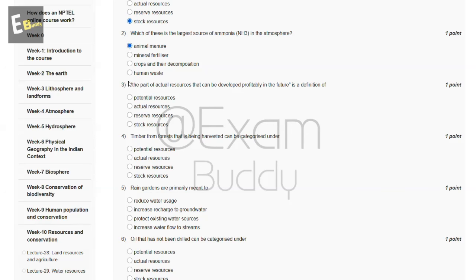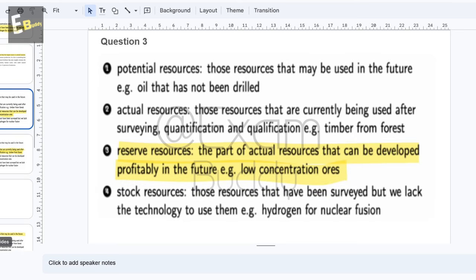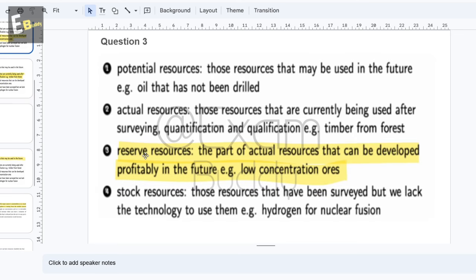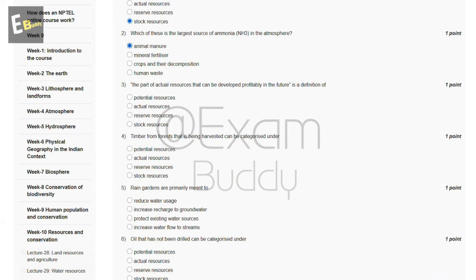Now the third question is the part of actual resources that can be developed profitably in the future is a definition of, so these are the options. And now let's check the answer of our third question. So question third, reserve resources, the part of actual resources that can be developed profitably in the future. Example, low concentration ores. So the answer of our third question is C, reserve resources.